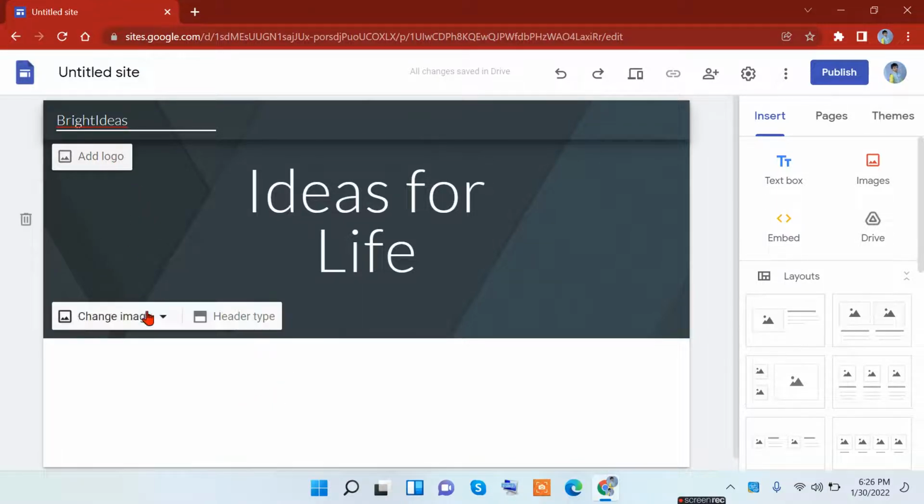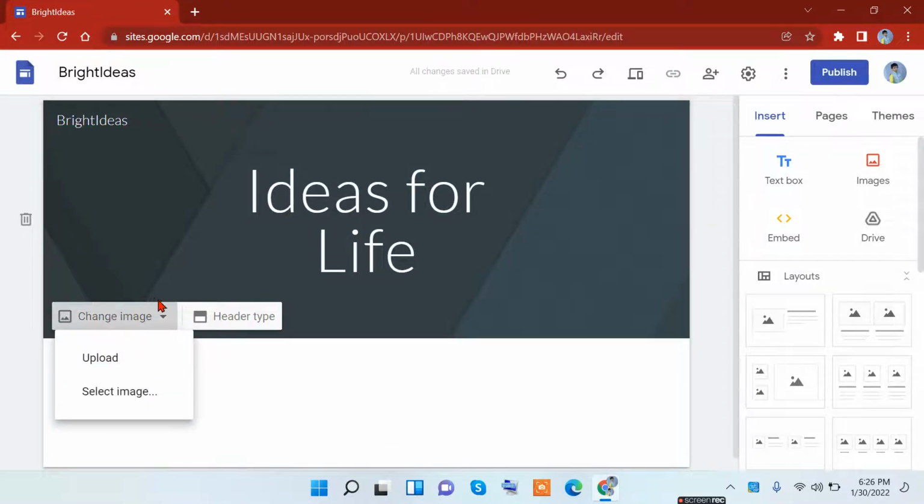Here, as you can see, we have add logo, change image, and header type. If you click on change image, you will have upload or select image. Upload means selecting a photo from your device gallery. But select means taking one directly from the internet without downloading it.